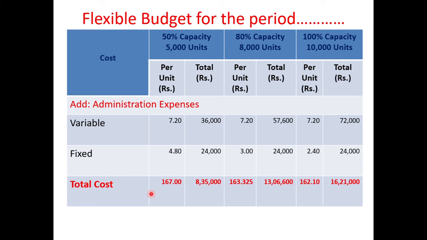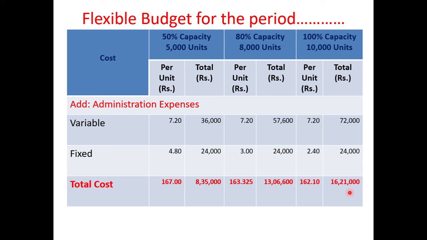Then for the works cost, if we add administrative expenses, we are getting total cost, that is 167 and 8,35,000 for 5,000 units, and for 8,000 units 163.325 per unit, and the amount is 13,06,600, and for 10,000 units cost per unit total is 162.10 and the amount is 16,21,000.